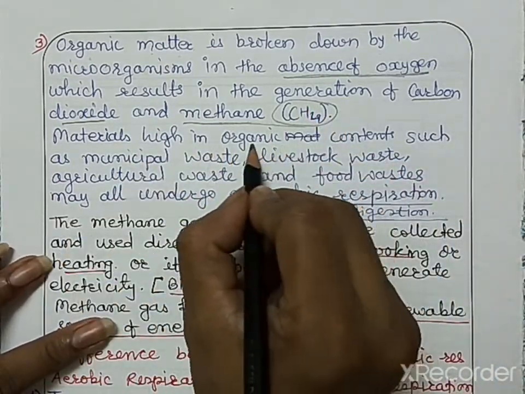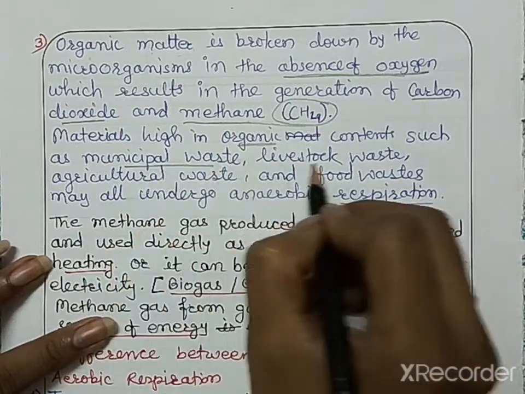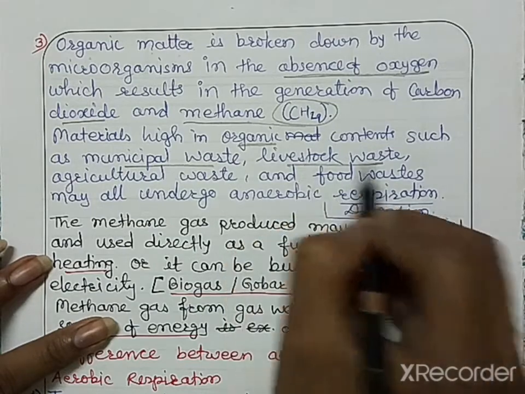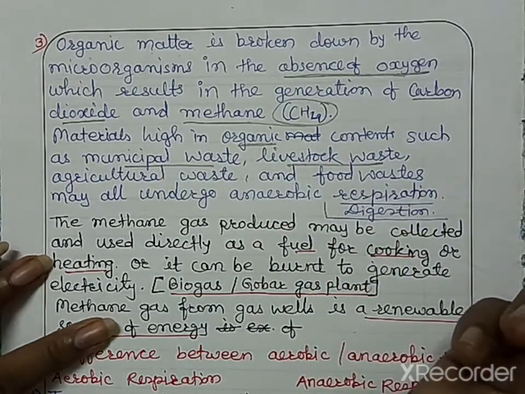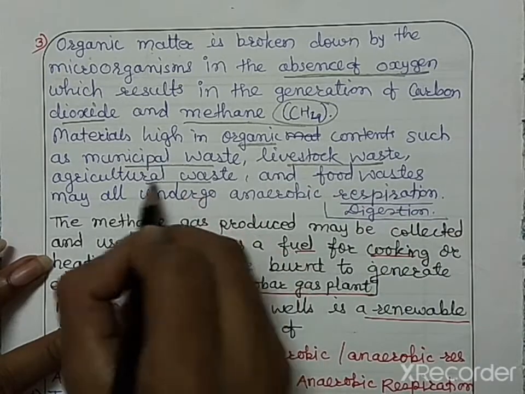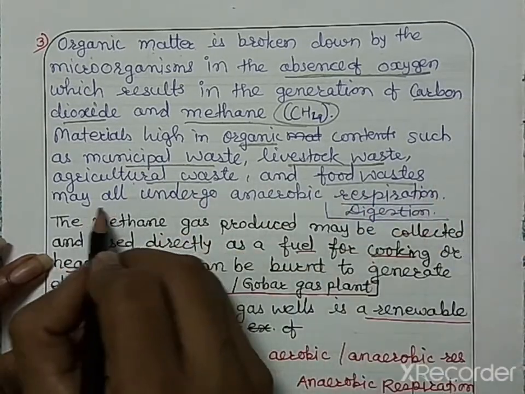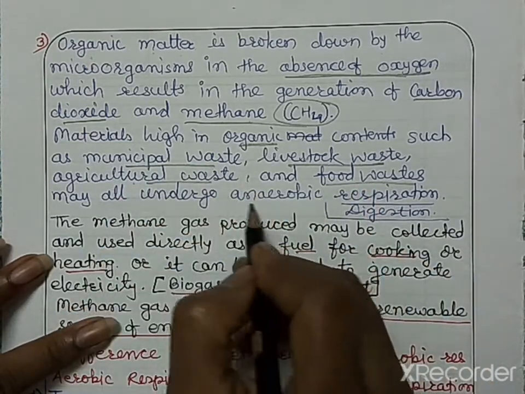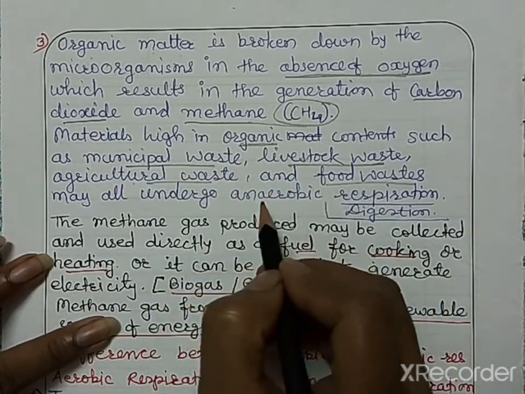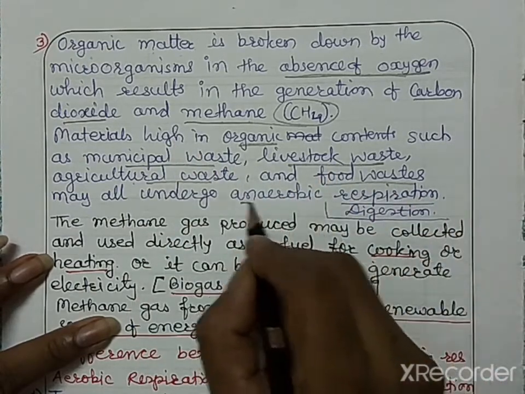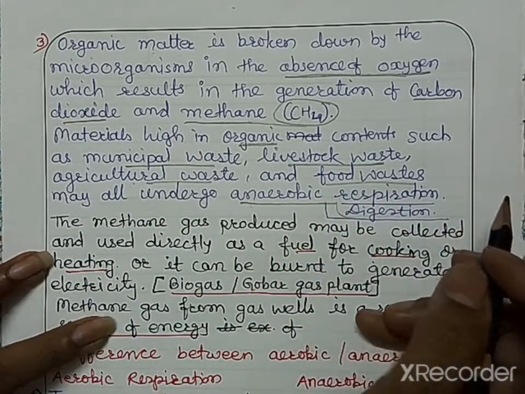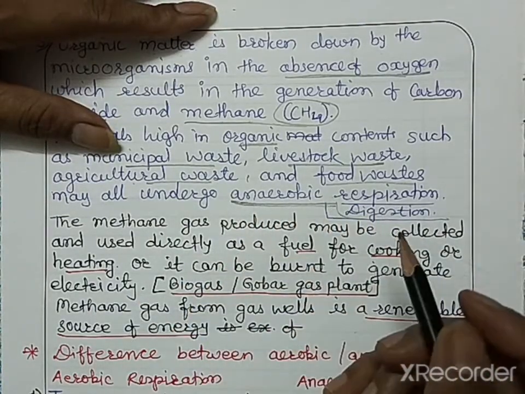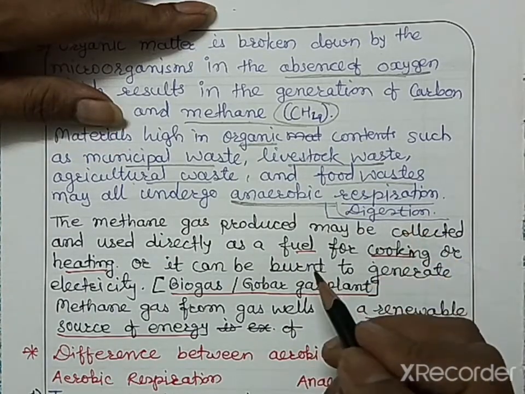Materials that are high in organic content, such as municipal waste, livestock waste, are used. Livestock waste means the waste materials of domesticated animals, like cows and buffaloes and goats. Then there is agriculture waste and food waste. All this waste undergoes decomposition, and during this decomposition of organic matter, anaerobic respiration or anaerobic digestion takes place. It occurs in the soil with the help of the microorganisms that are present in the soil.